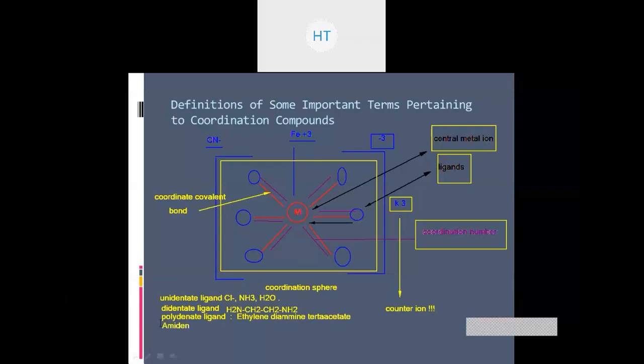The next section is called ambidentate ligand. Ambidentate ligands are those ligands which have two donor sites in the same molecule. It has only two sites, out of which only one can form the bond at a time. For example, let's see an example here. Let's say I have a ligand which is NO2.